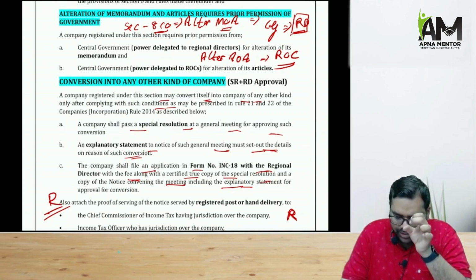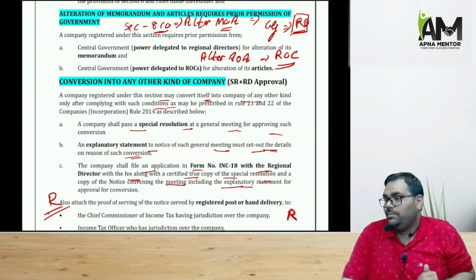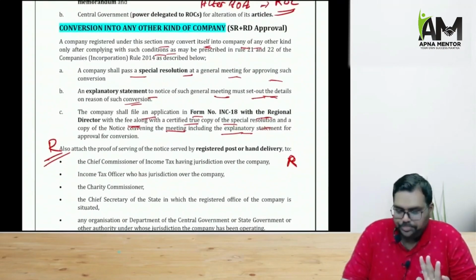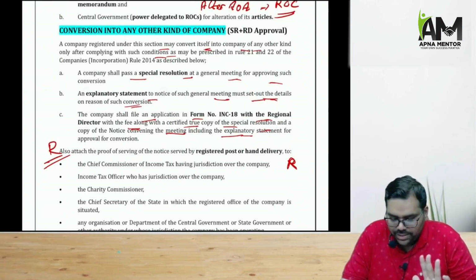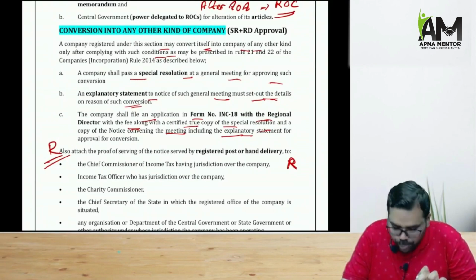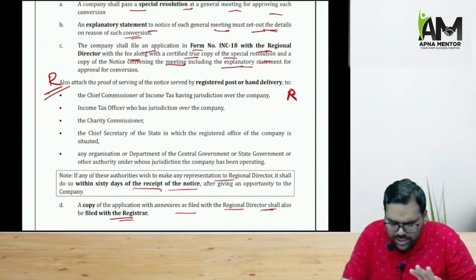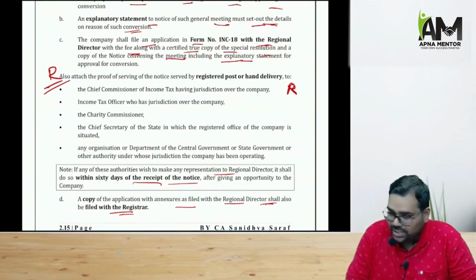Now in this situation, if the Section 8 company is changing to any other kind of company, it will need the approval of the regional director. So it is going to make an application to the regional director along with the fee, along with the copy of the special resolution, along with the copy of the explanatory statement. And it is also going to submit to the regional director a proof that we have also sent the copy of the application to the chief commissioner or the income tax officer having jurisdiction over the company, or the charity commissioner.